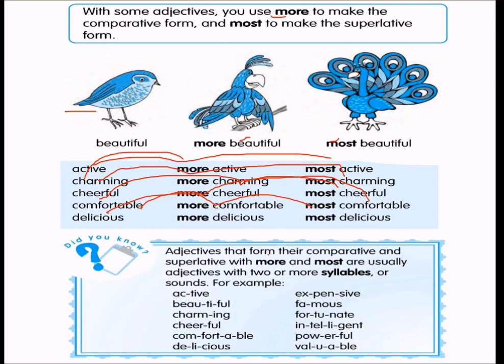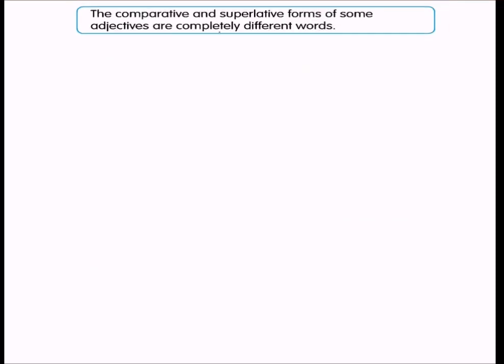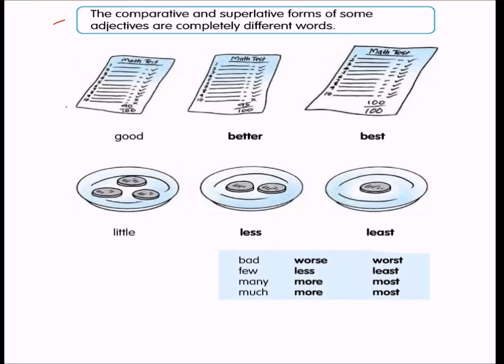Adjectives that form their comparative and superlative with "more" and "most" are usually adjectives with two or more syllables, or sounds. For example: active, expensive, beautiful, famous. You see, there are two or more syllables. Also cheerful, intelligent, comfortable, powerful, delicious, valuable.